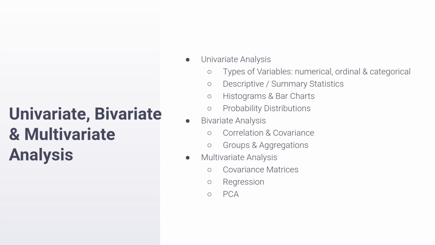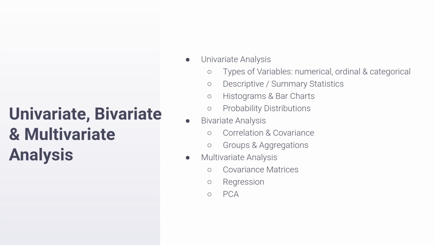The advantage of having this framework is that it is incremental. As in, once we know the range of possibilities of what can be done with a single variable, we can generalize it to a pair of variables and then to multiple variables as well. Now, I have used the word variable many times so far. Technically, a variable is any quantity that varies. More specifically, in the context of tabular data analysis, a variable is any column of your data that has more than one unique value. Because if a column has exactly one distinct value, then it's not a variable, it's a constant. So again, to reiterate, a variable for us is just a column.